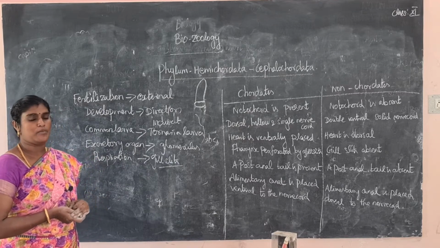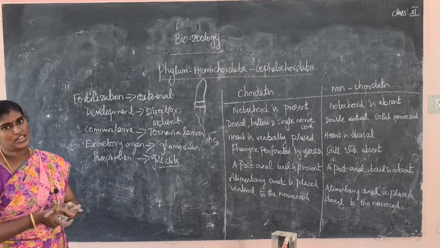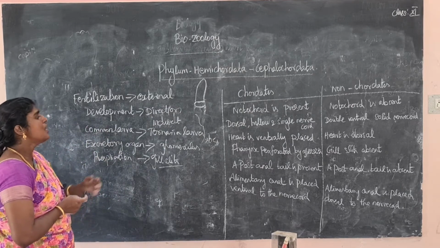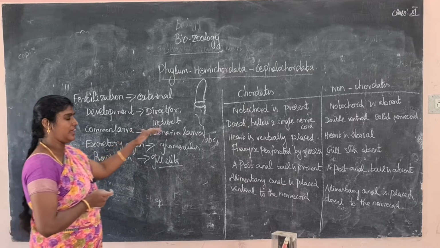So male and female genital organs are present in the same animal. The type of fertilization is external fertilization. Development is direct or indirect. The common larva is named Tornaria larva.